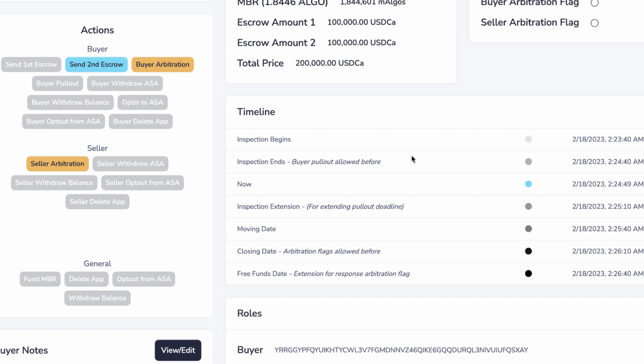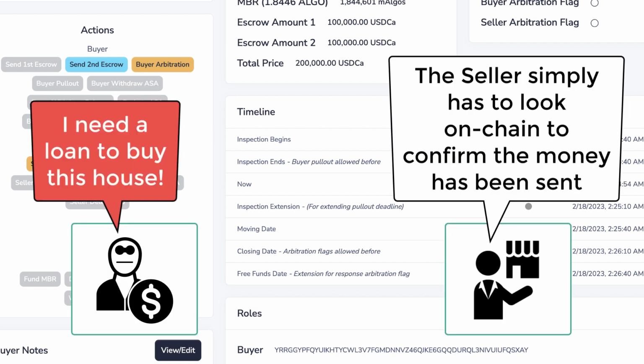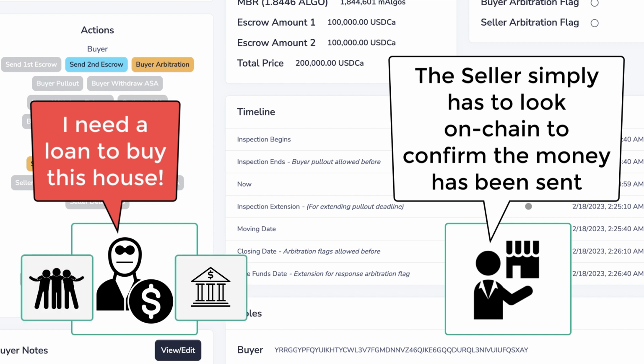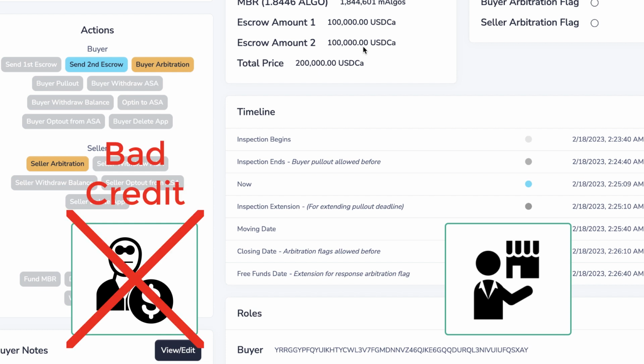So now the seller is waiting for the money. The buyer is shopping around to different mortgage lending companies, talking to family and friends, trying to get that other $100,000. But unfortunately for the buyer, nobody assesses the buyer to be creditworthy enough.